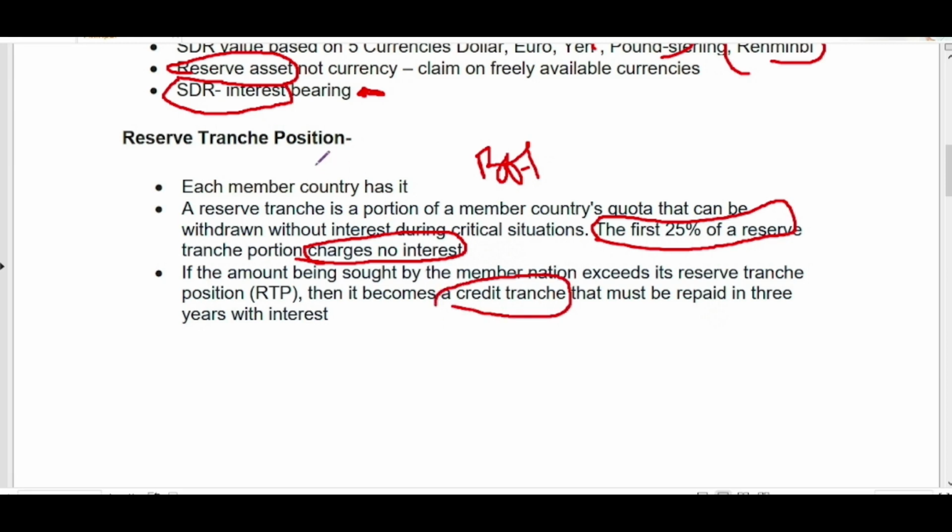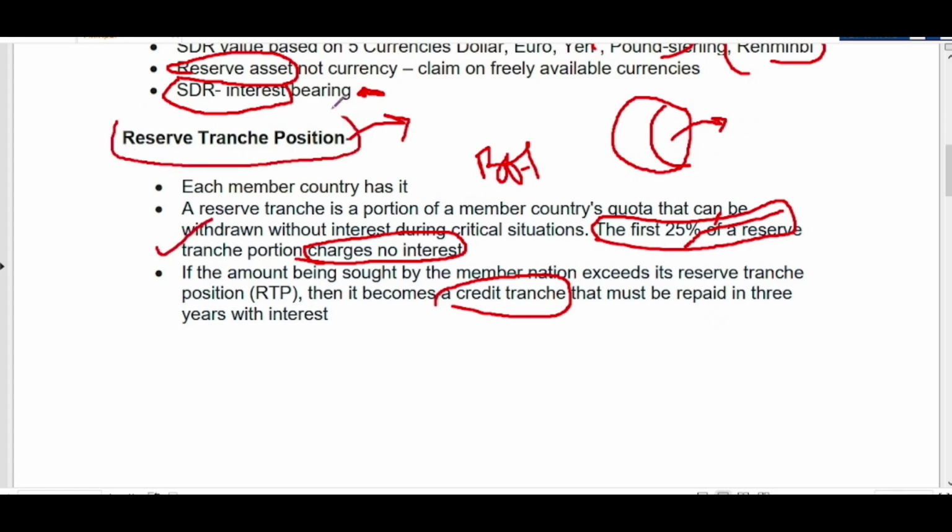Remember, reserve tranche becomes credit tranche if more than 25% of the SDR reserve is withdrawn. So we have SDR, and out of the SDR 25% is considered a reserve tranche, which can be withdrawn from the IMF in case of financial exigencies, in case of a temporary mismatch in balance of trade, right? At that time we can withdraw this money without paying interest. This question was asked in UPSC PYQs. Remember this. So reserve tranche becomes very important.